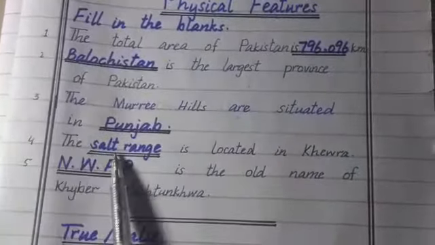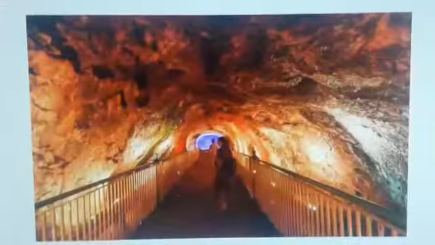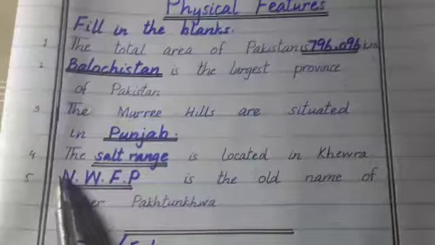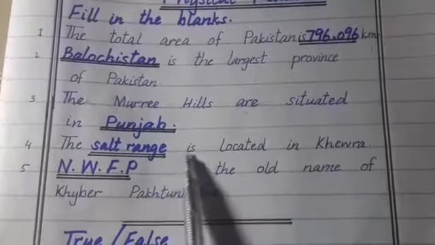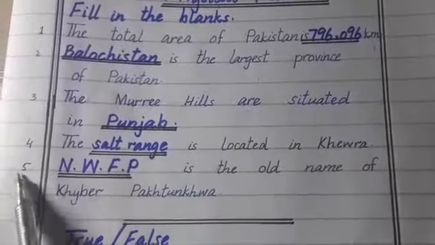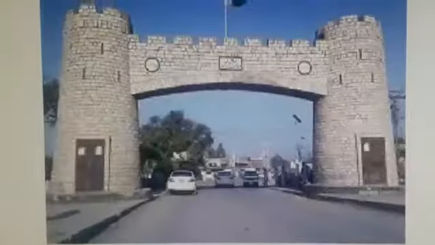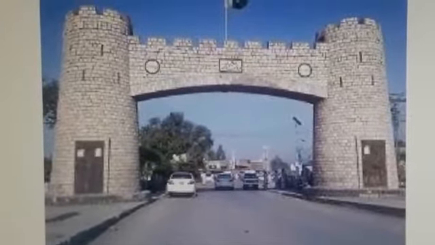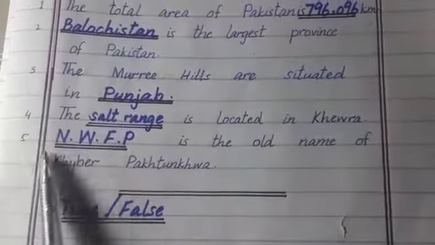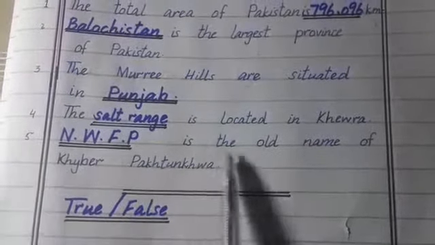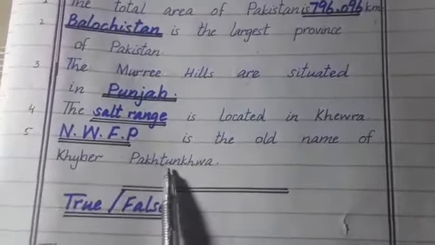Fourth, the dash is located in Khyora. ख्योड़ा में क्या वाक़या है? ख्योड़ा में सॉल्ट रेंज है, नमक. The salt range is located in Khyora. Fifth, dash is the old name of Khyber Pakhtunkhwa. Khyber Pakhtunkhwa का पुराना नाम क्या है? NWFP. Northwest Federal Pakistan is the old name of Khyber Pakhtunkhwa.